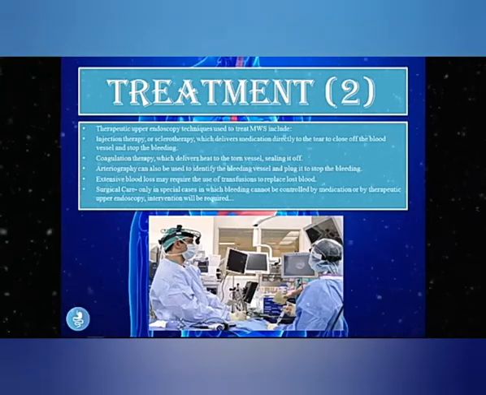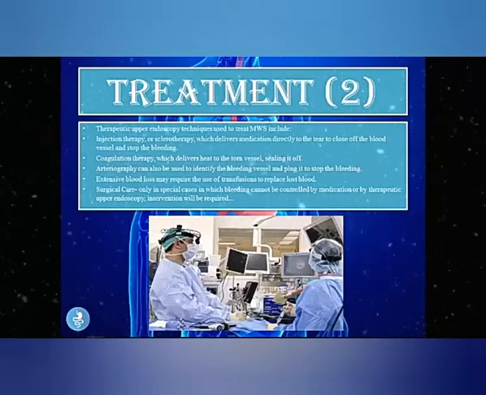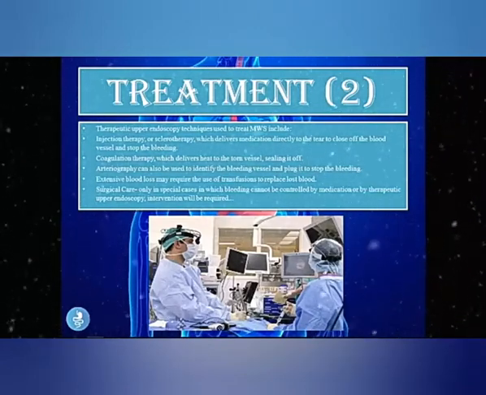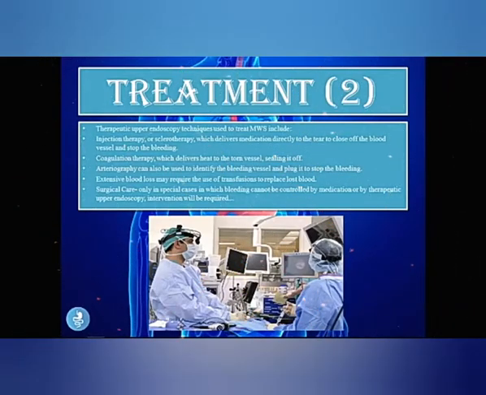There are also some therapeutic upper endoscopy techniques used to treat Mallory-Weiss syndrome, and we could do injection therapy or sclerotherapy, which delivers medication directly to the tear to close off the blood vessel and stop the bleeding. We could also do coagulation therapy, which delivers heat to the torn vessel, sealing it off.